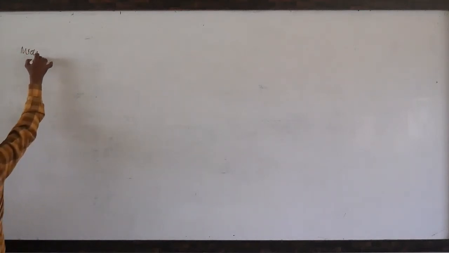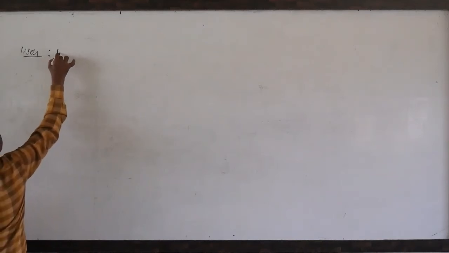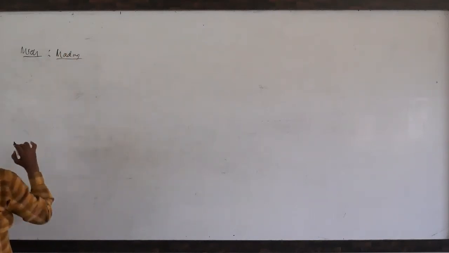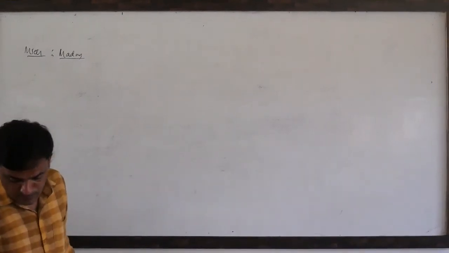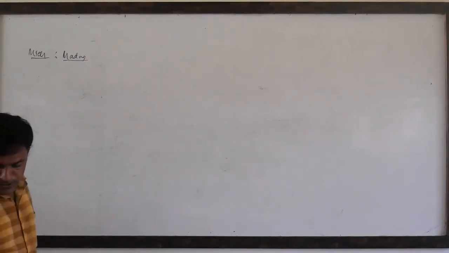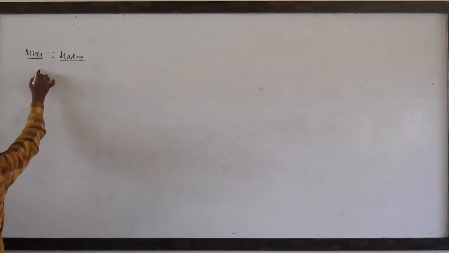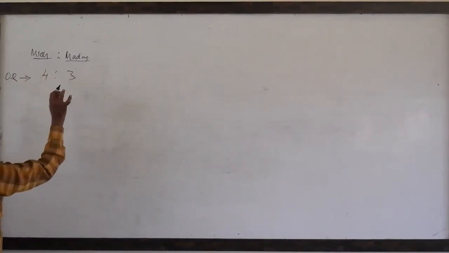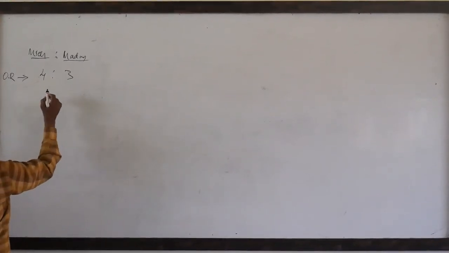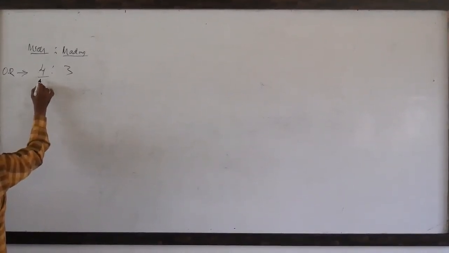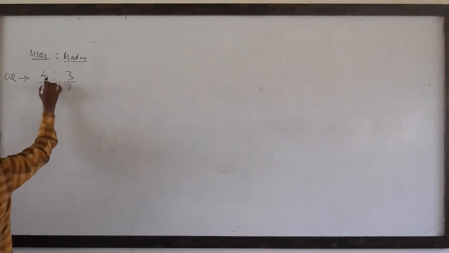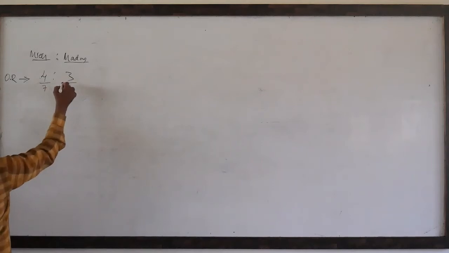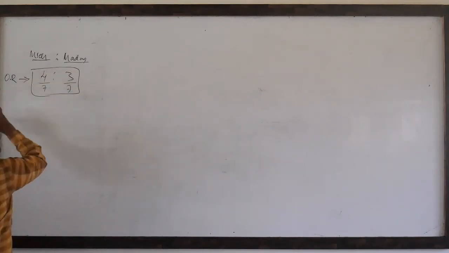Okay, see here, students. Michael and Madan were old partners. Their profit sharing ratio is 4 is to 3. This is the old ratio of Michael and Madan, the old ratio of old partners. 4 is to 3 means 4 by 7, 3 by 7. 4 plus 3 is 7. 4 by 7, 3 by 7. This one is the old ratio of old partners.